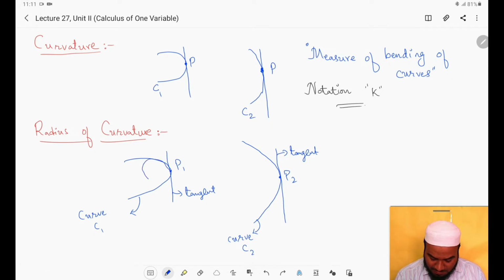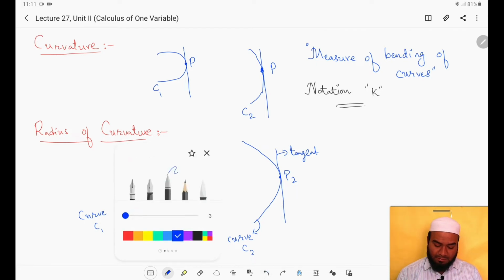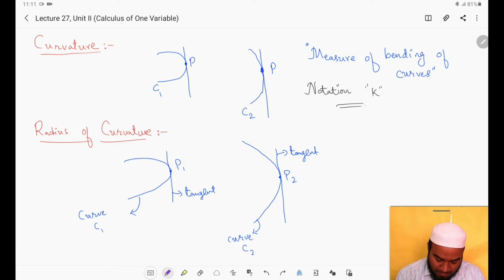So we have to draw a circle something like this, or else we will consider some other color. I am trying to draw a circle which best approximates the given curve.